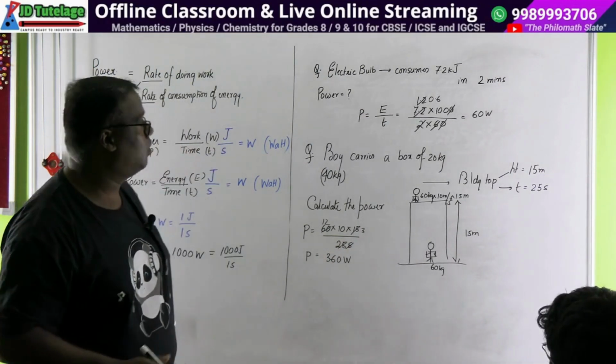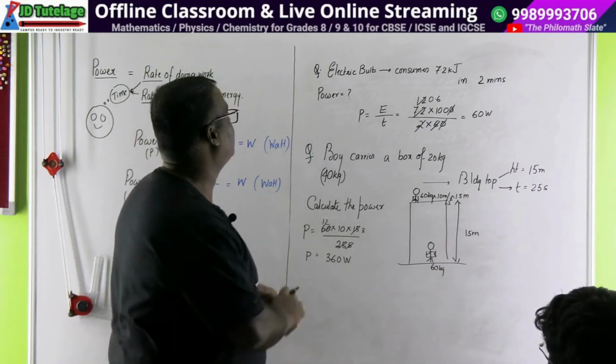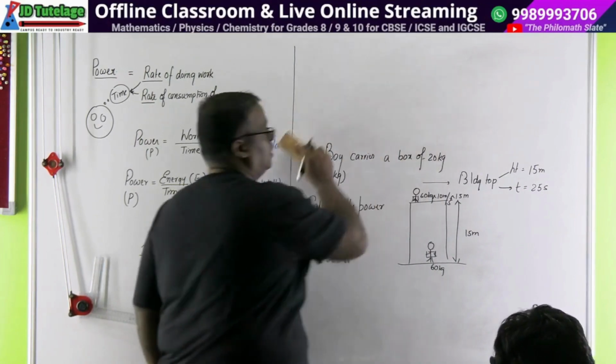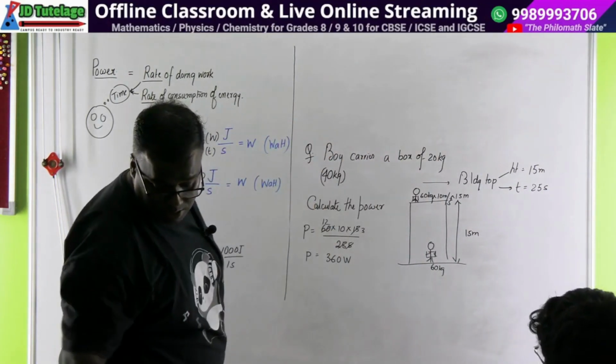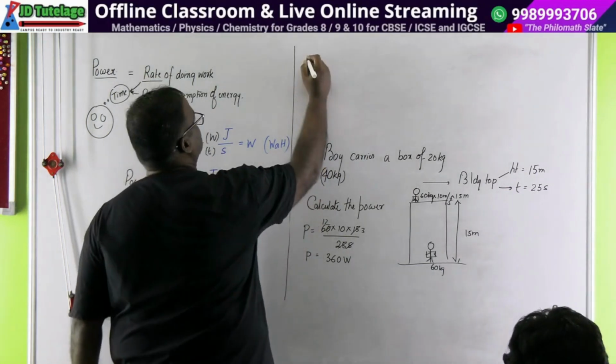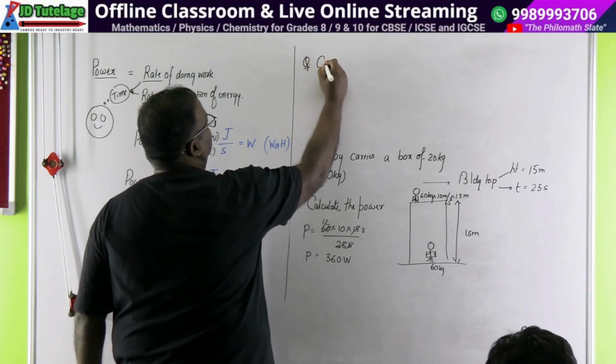ओके, एक और करते हैं. We have a car of weight 2000 newtons. This you do.